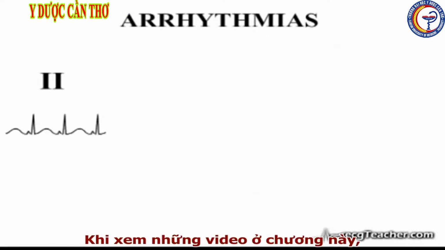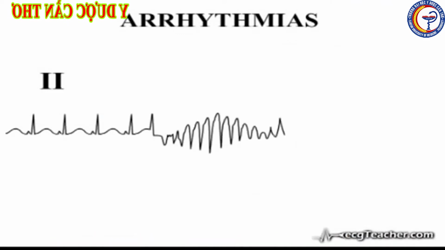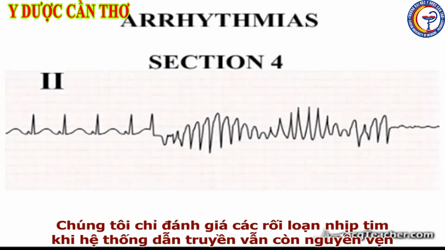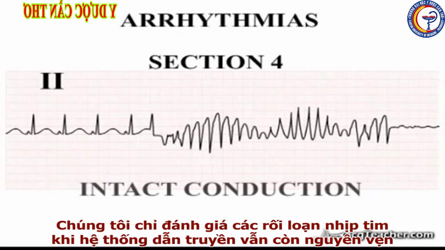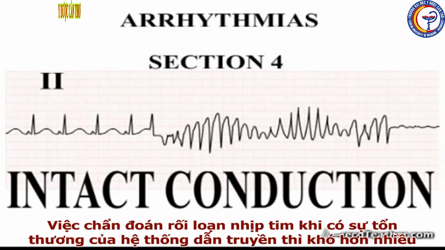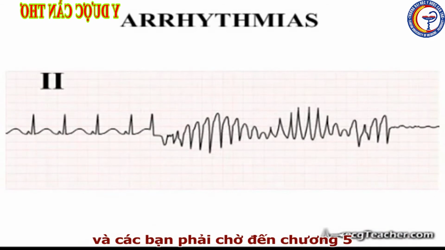When studying the videos in this section, it is very important that you are clear about one thing. In this section, section 4, we will only deal with the ECG diagnosis of arrhythmias in the presence of an intact ventricular conducting system. The diagnosis of arrhythmias in the presence of altered cardiac conduction is more challenging and must wait until section 5.